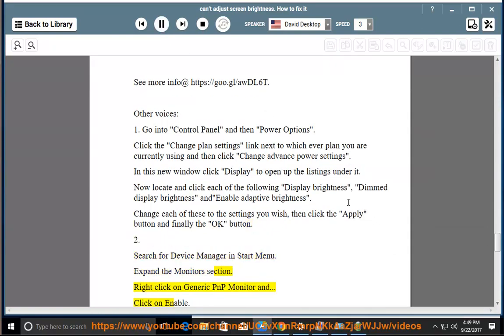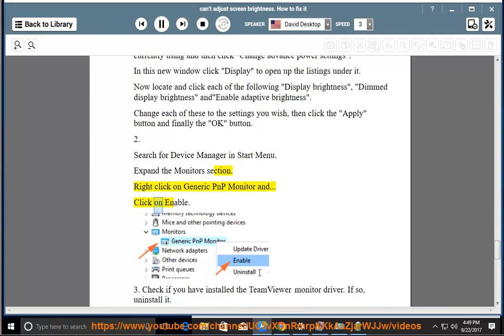Expand the Monitor section. Right-click on generic PNP monitor and click on Enable.